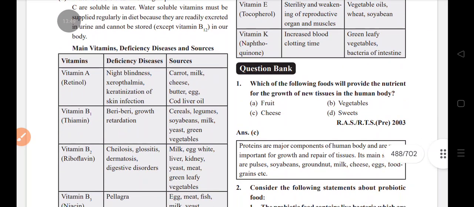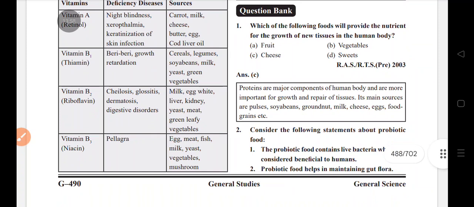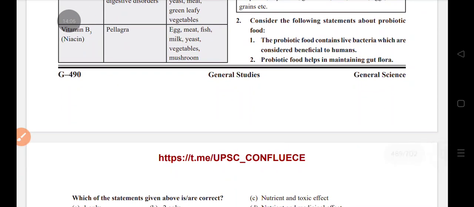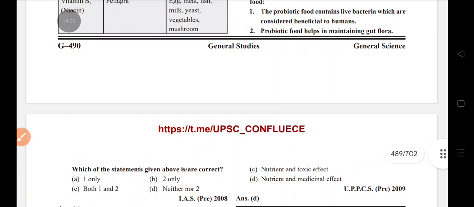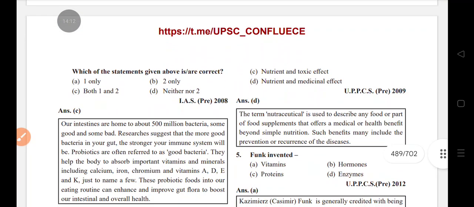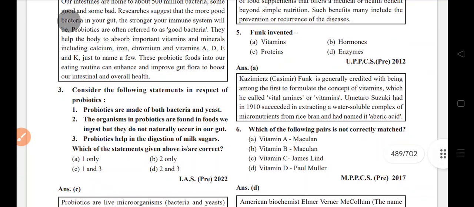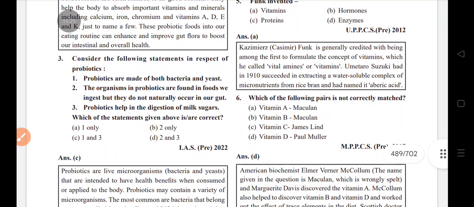Which food will provide the nutrient for the growth of new tissue in the human body? Cheese. Consider the following statements about probiotic food. Probiotic food contains live bacteria which are considered beneficial to humans. Probiotic food helps in maintaining gut flora. Probiotics are made of both bacteria and yeast. The organisms in probiotics are found in food we ingest, but they do not naturally occur in our gut. Probiotics help in digestion of milk sugar.